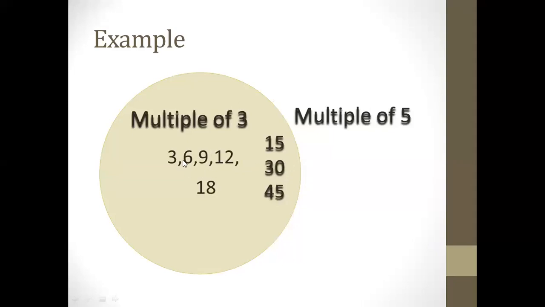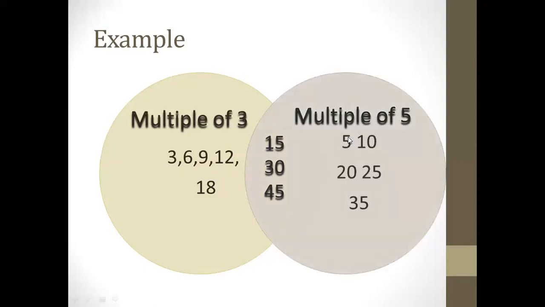These are the multiples of 3: 3, 6, 9, 12, 15, 18, 30, and 45. Are these all multiples of 3, guys? Yes, sir. These all are the multiples of 3.